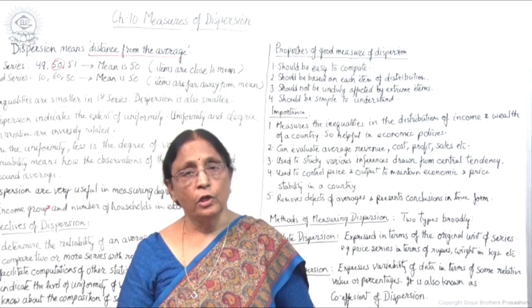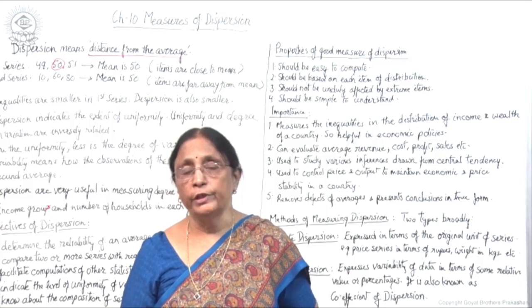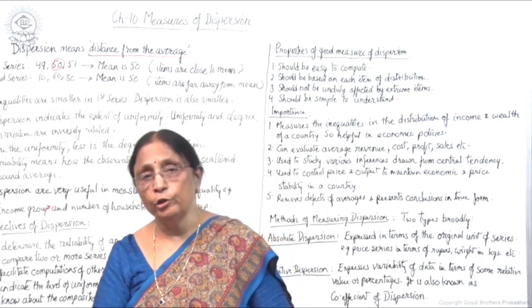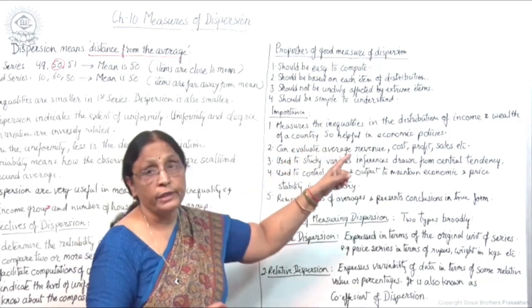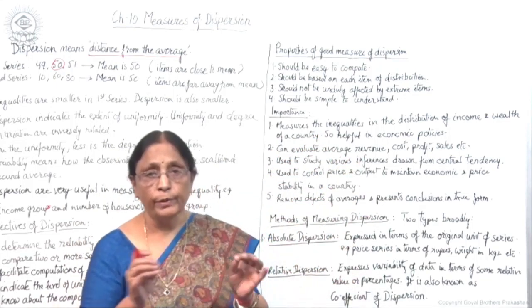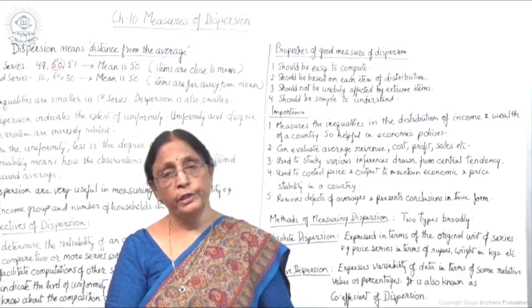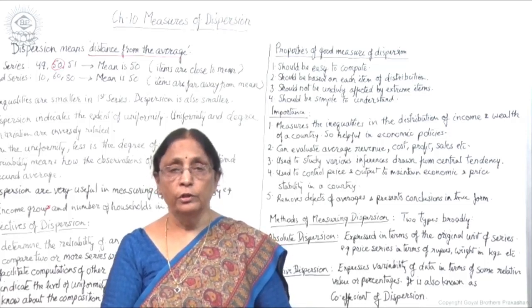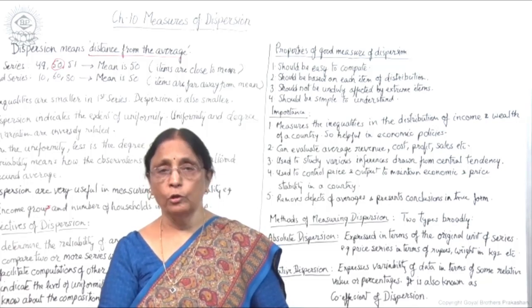How many are rich, how many are poor, whether there is more inequality of income or whether there is less inequality of income. So measures of dispersion, as they are able to give you a clear picture of inequality of income and wealth in a country, are obviously very helpful to the government in framing the economic policies accordingly.